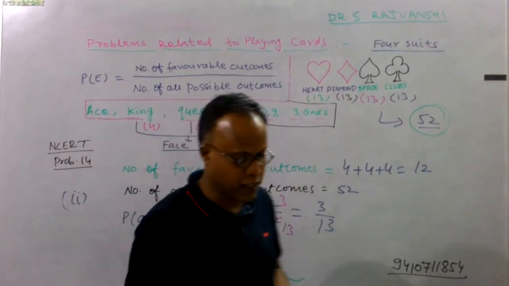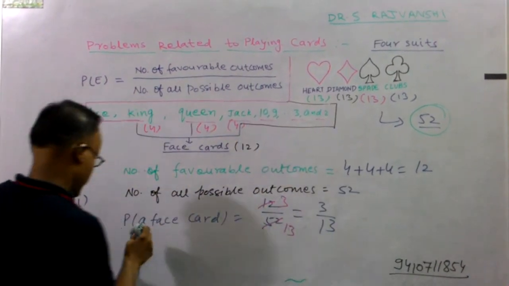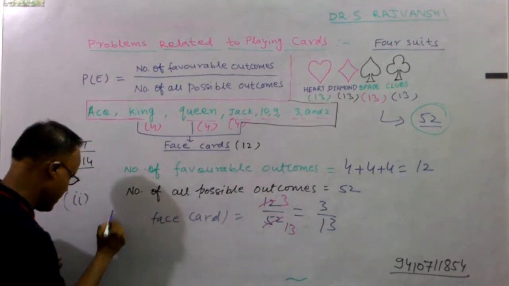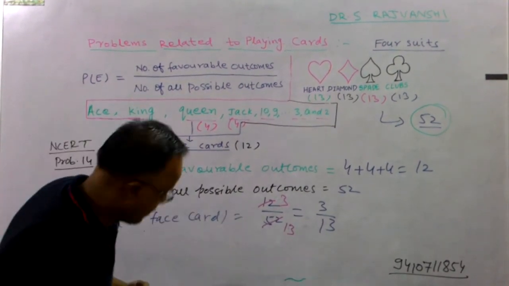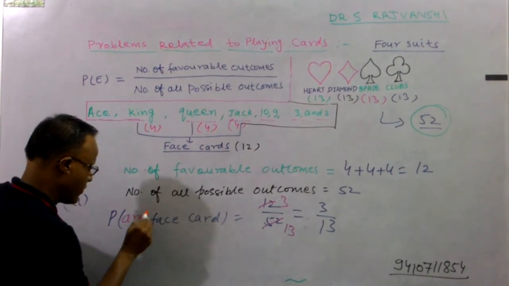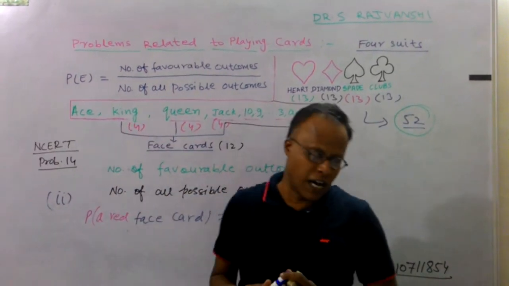What is your third part? Third part is a red face card. Now the probability of a red face card.